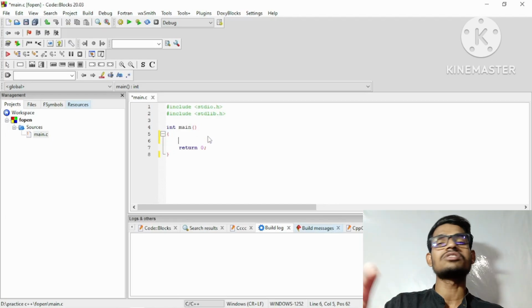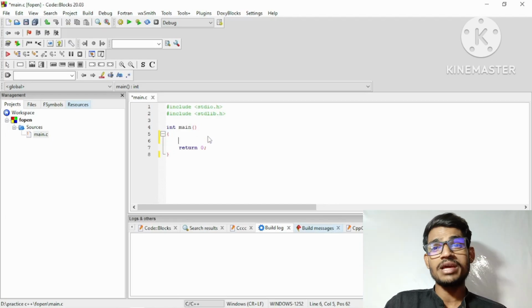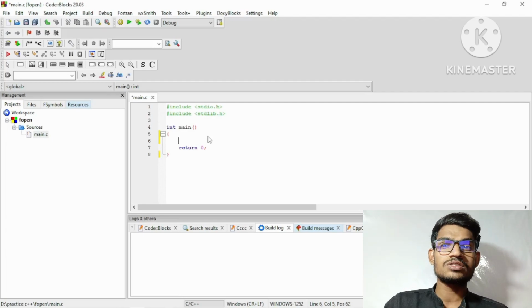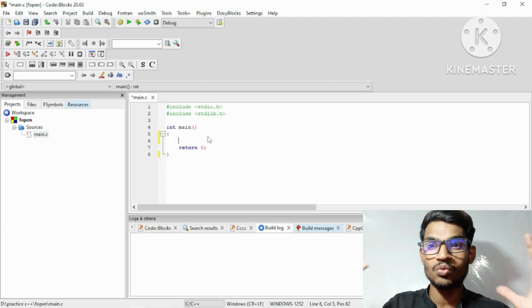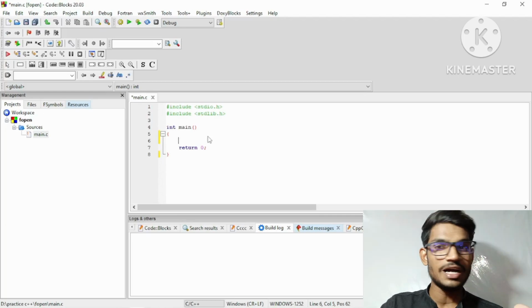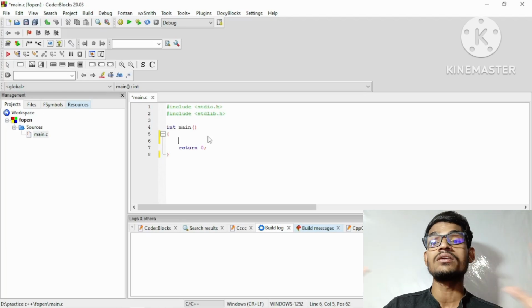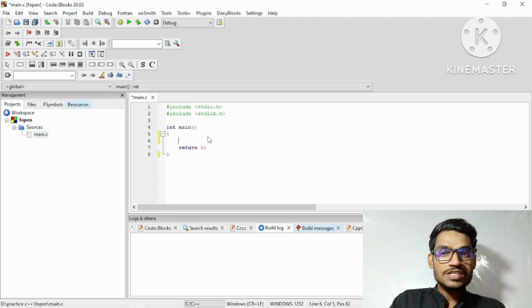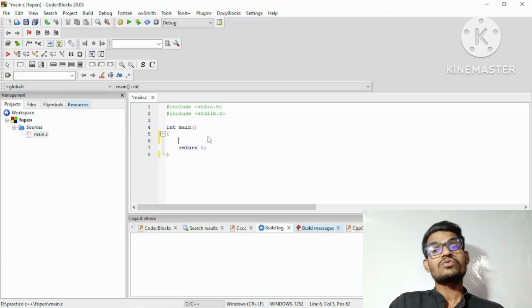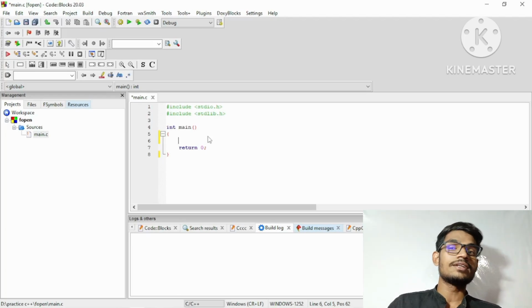I want to tell you something: why are we using file handling before learning anything else? Because if we want to store data on our hard disk, in our database, then we must have a file. Without a file we can't do anything, we can't store the data. That's why we are creating the file.